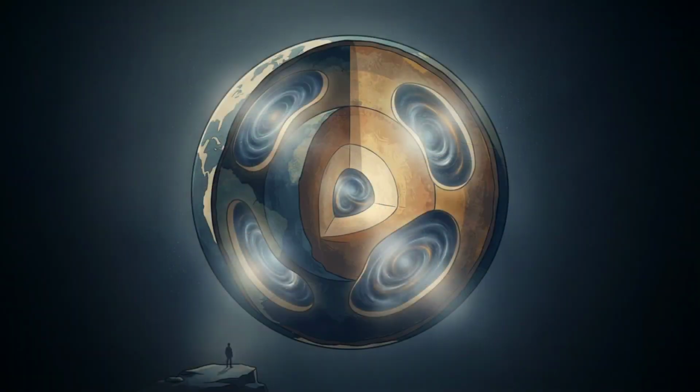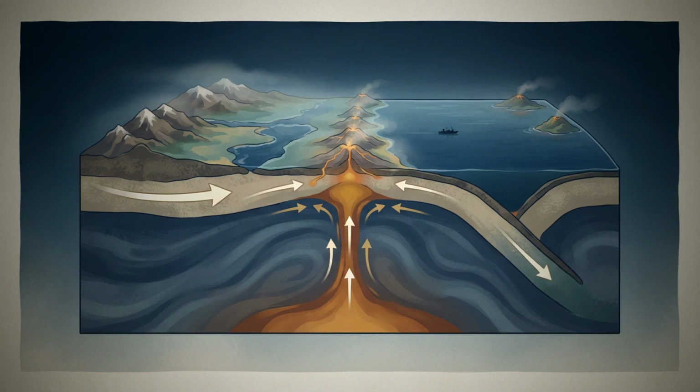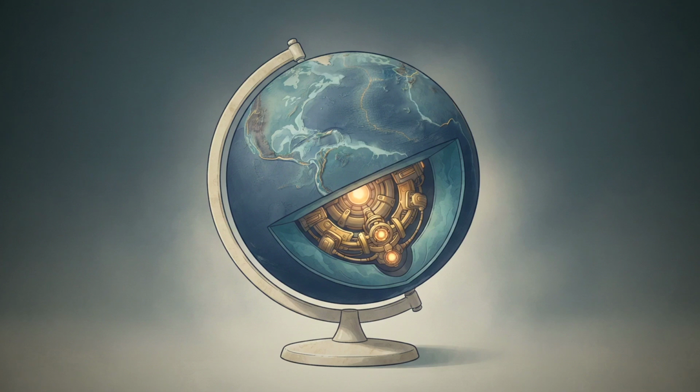These anomalies are windows into Earth's dynamic interior. The same mantle plumes that create gravity dips also drive plate tectonics and volcanism. By mapping gravity, we see the hidden engine that shapes our planet.